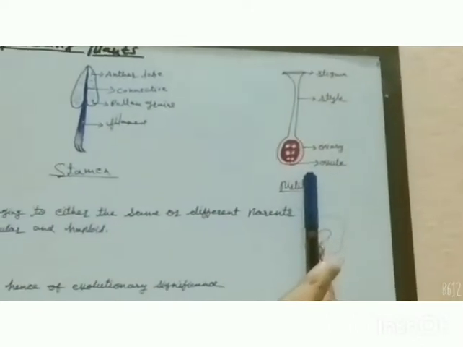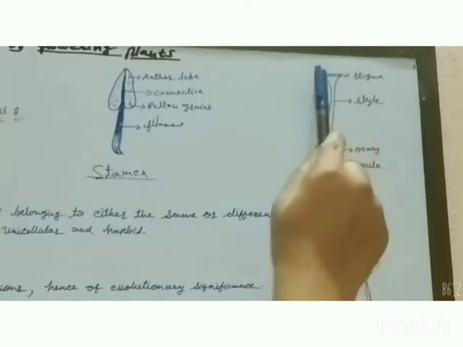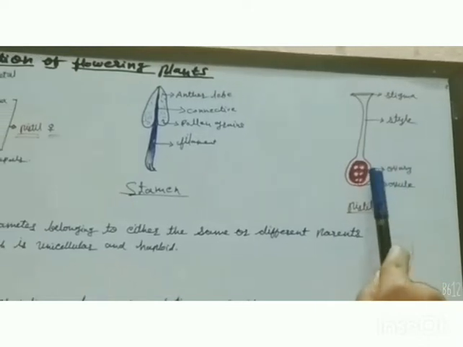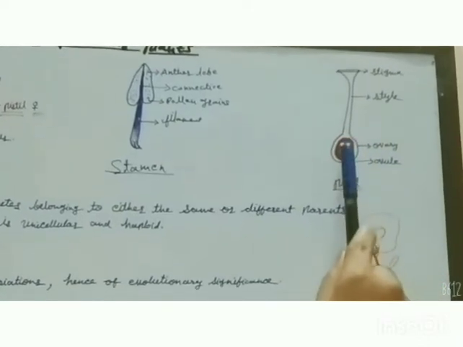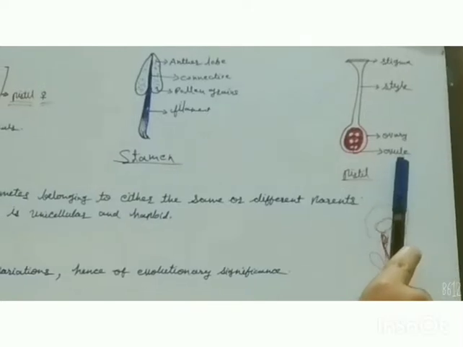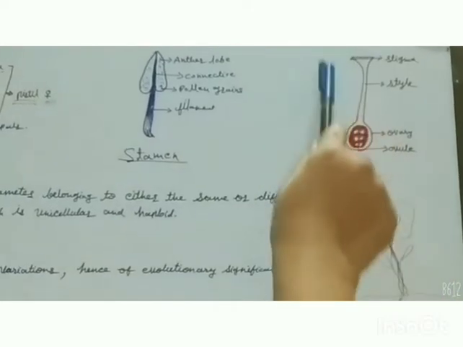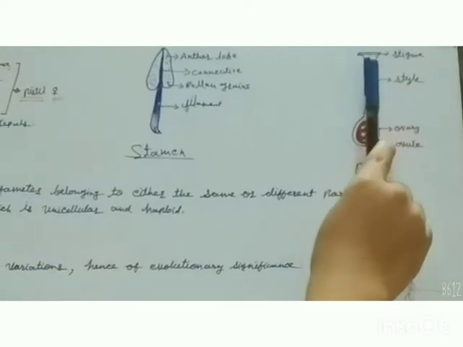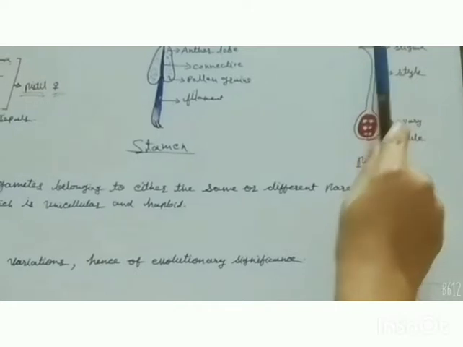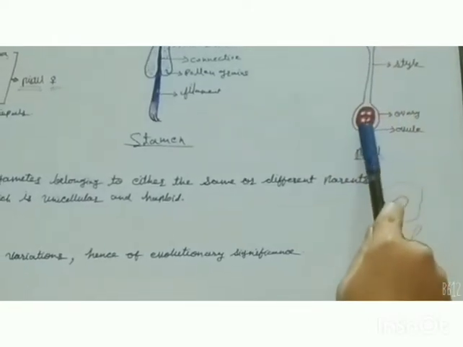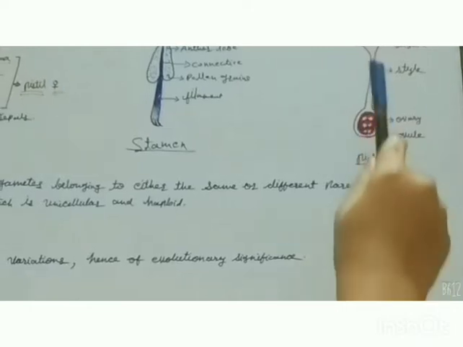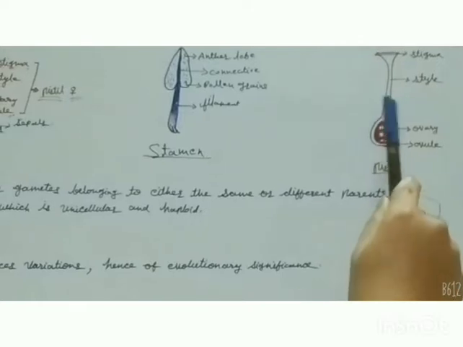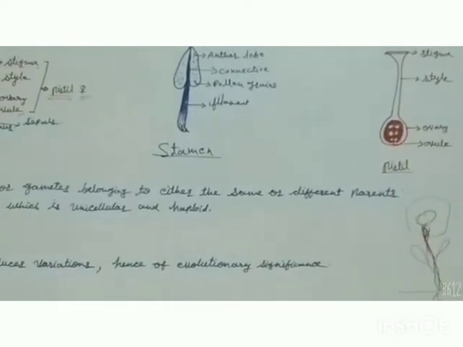Pistil, which is the female reproductive organ, as I told you, its tip is called the stigma, the slender tube-like structure is the style, the swollen base part is the ovary, and inside the ovary, ovules are there. So commonly all these structures are called the pistil. The function of the stigma is to receive the pollen grain during pollination. After that, the pollen tube forms which conveys the male gamete into the ovary. In that, the style helps in conveying the male gametophyte, and then fertilization takes place.